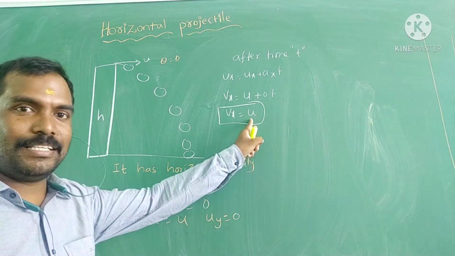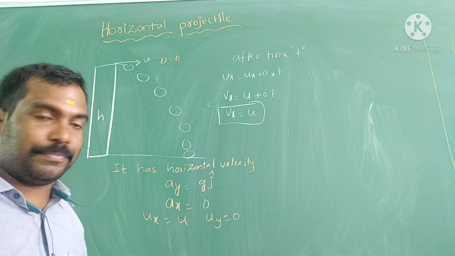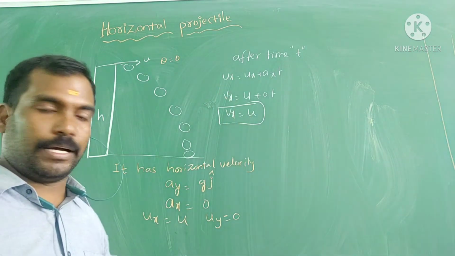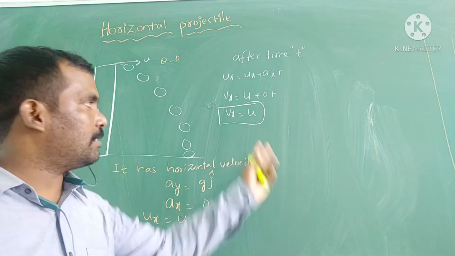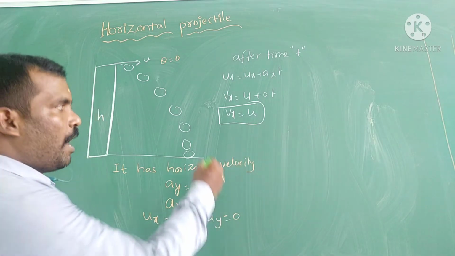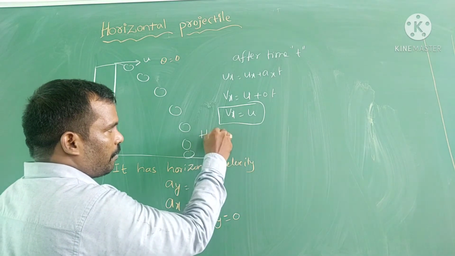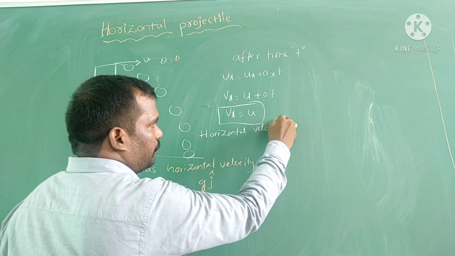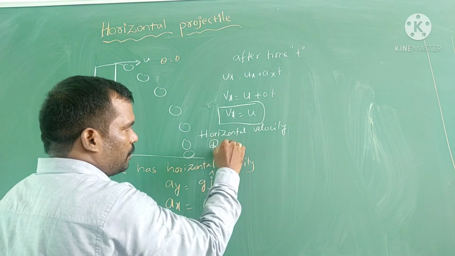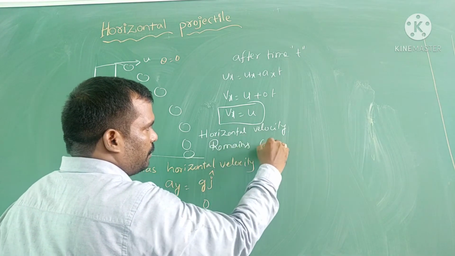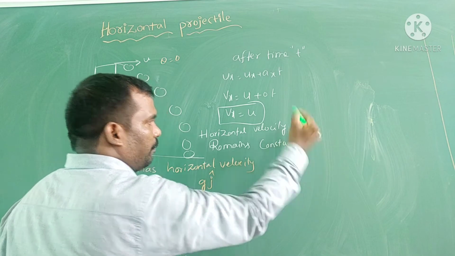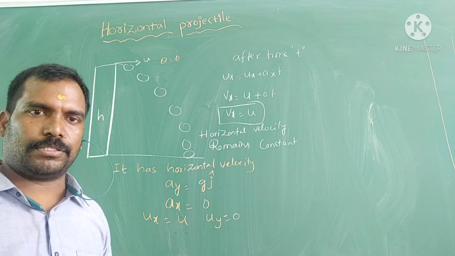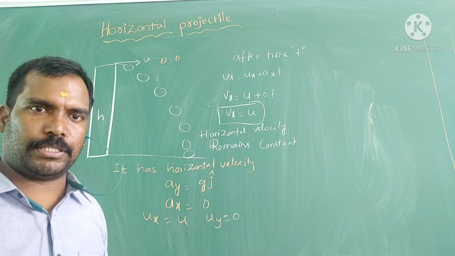As time increases, or whatever may happen, horizontal velocity Vx is equal to u only. So we can say that in this horizontal projectile motion, horizontal velocity remains constant. We have to remember this point, students, everyone.